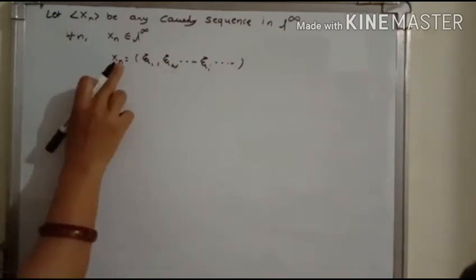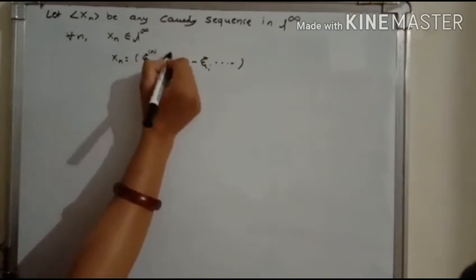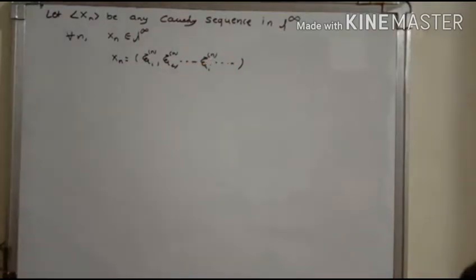Now corresponding to this n, we write down here xi1n, xi2n, xi and so on. Now here, as it is a Cauchy sequence in L infinity, and we have to show that the linear space L infinity is complete, that means we have to show that this Cauchy sequence in L infinity converges in L infinity.